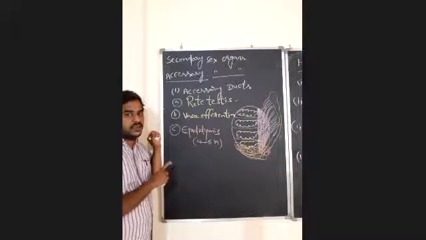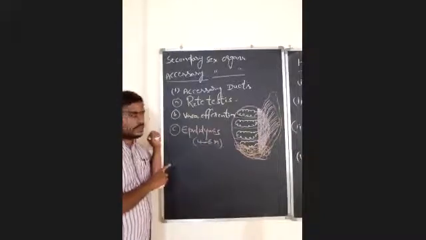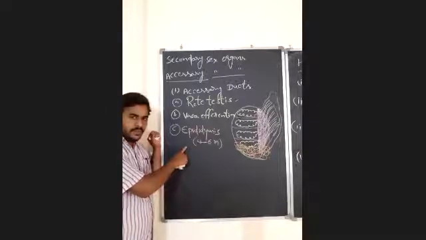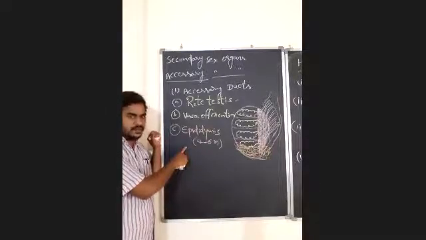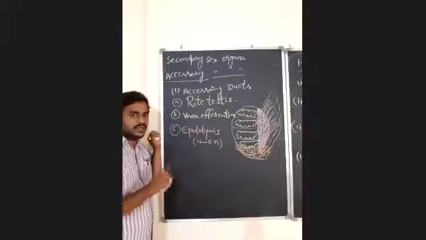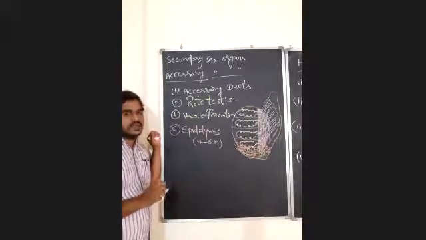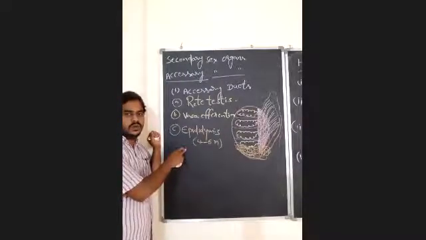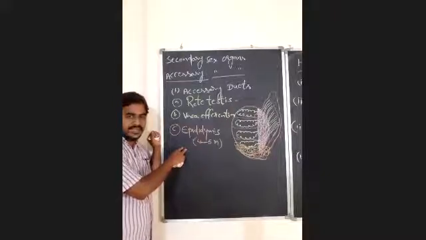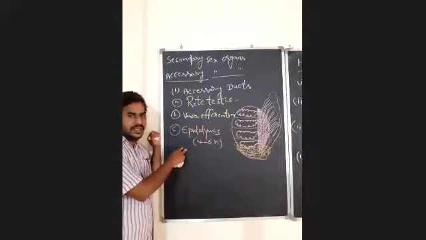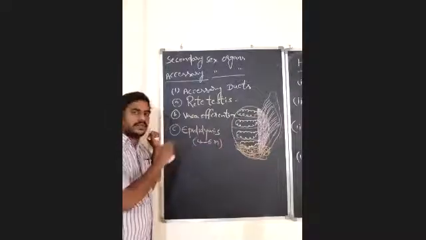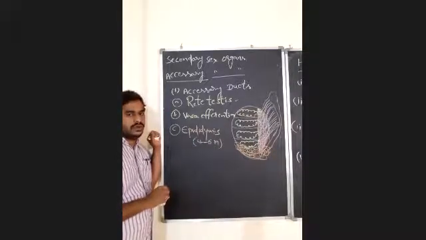The spermatozoa are temporarily stored in the epididymis. Epididymis stores the spermatozoa, that you have to keep in your mind. Epididymis can store the spermatozoa a maximum of 1 month, 25 to 35 days. So a maximum of around 1 month, epididymis can store the spermatozoa. That you have to remember.